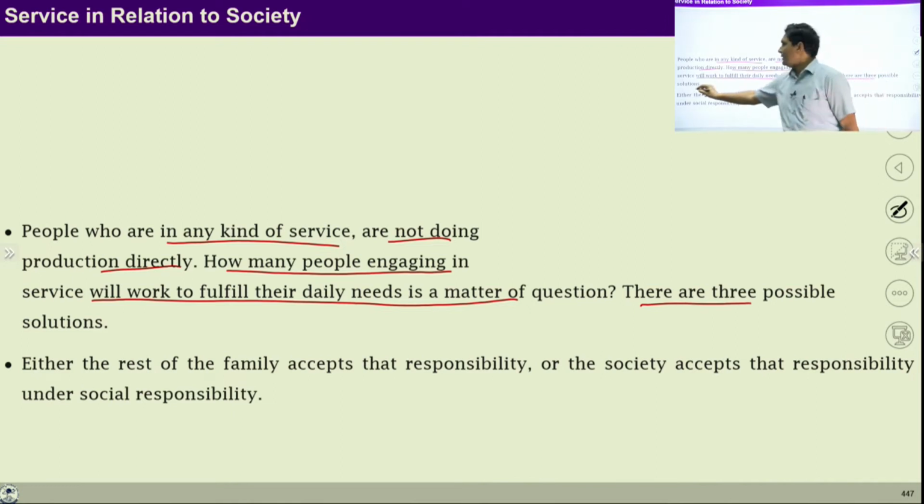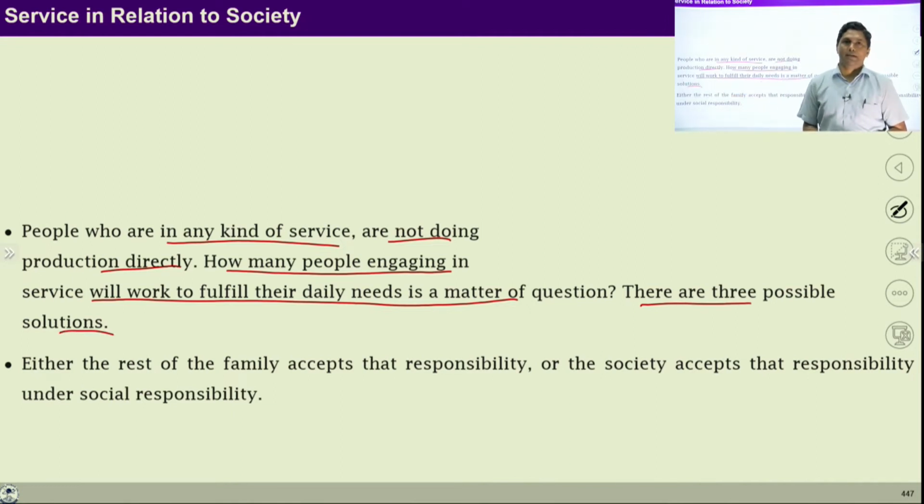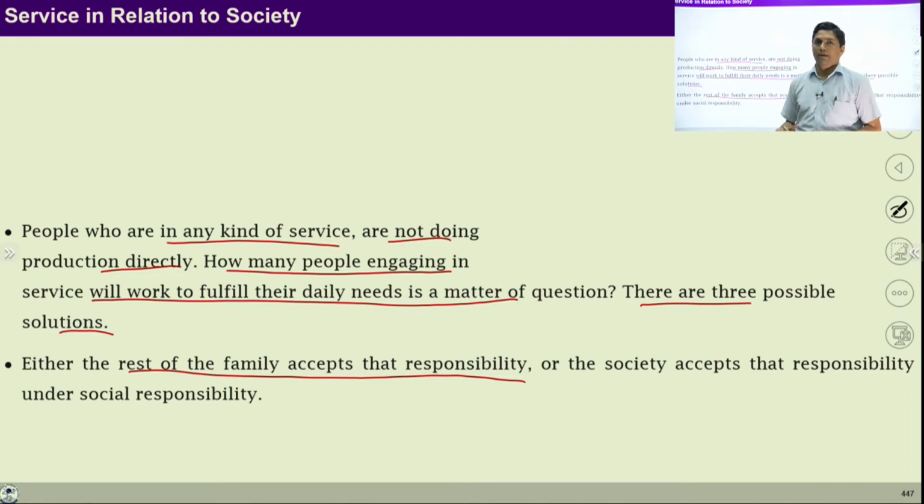So there are three possible solutions through which these people can be helped. Number one, either the rest of the family accepts their responsibility. So if a person from our home is devoted to perform these services for the society, one possibility is that the rest of the family members accept that responsibility and help that person to fulfill his or her needs.